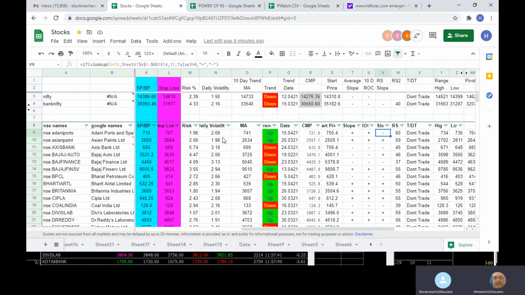Okay. Then next, you have shown in different columns this risk and the volatility and all. What is the safe point up to? What is the maximum point that I can choose? Like if 1.15 risk is there, then the volatility is something. We take 50% of the volatility, that means 2.69 divided by 2. If the risk is less than 2.69 divided by 2, then it will automatically show trade over here.